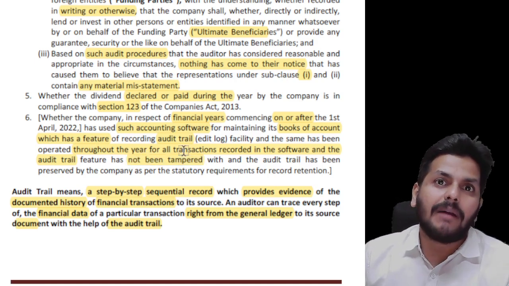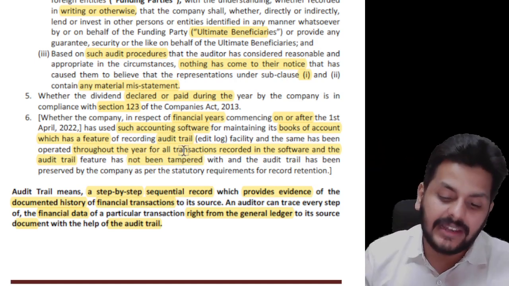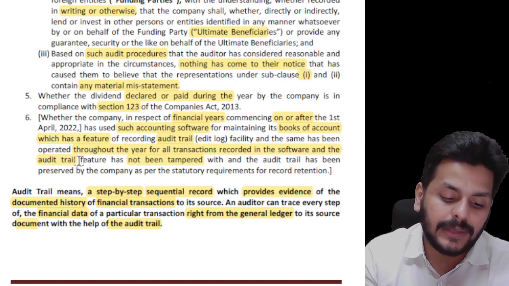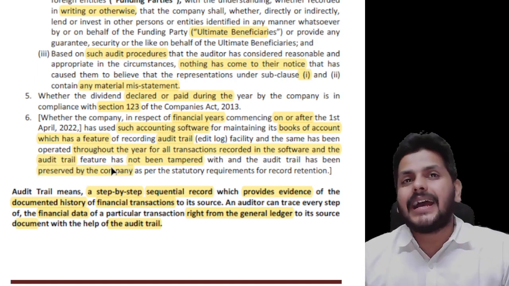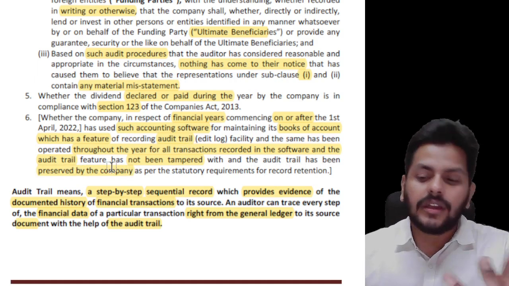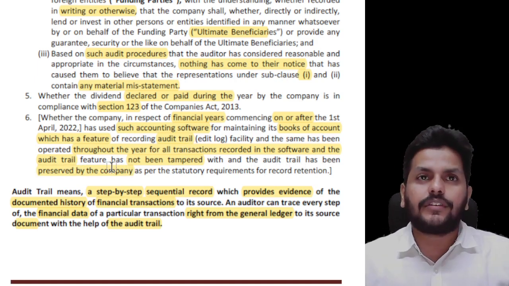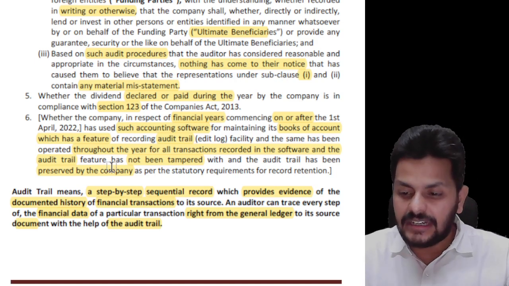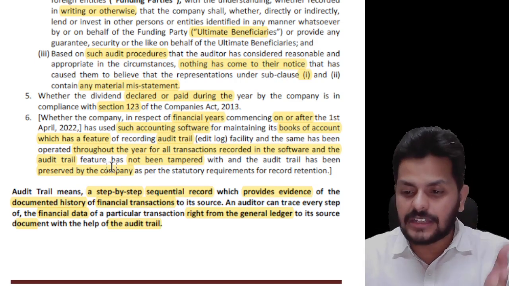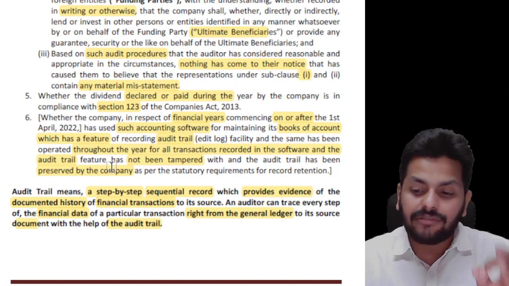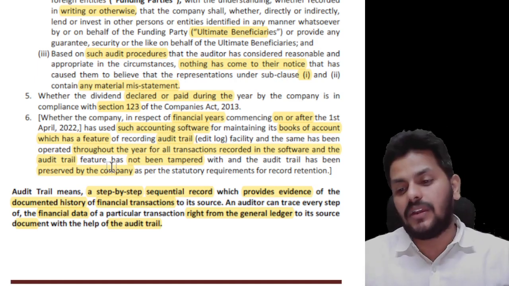So nobody can go back to the roots of the trail and change the trail itself, and the audit trail has been preserved by the company as per statutory requirements for retention. You know the retention points, right? The retention points will apply for 8 years for books of accounts, and for such books of accounts maintained through accounting software, a full trail is required.